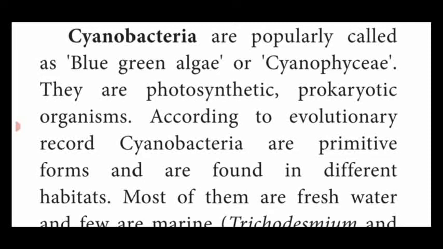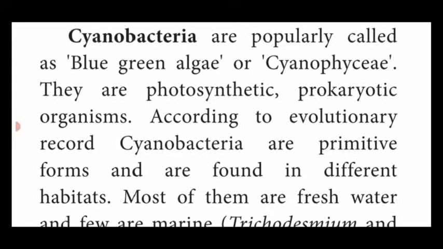Dear students, cyanobacteria are popularly named blue-green algae or Cyanophyceae. They are photosynthetic, prokaryotic, unicellular organisms, and also the first formed organisms.